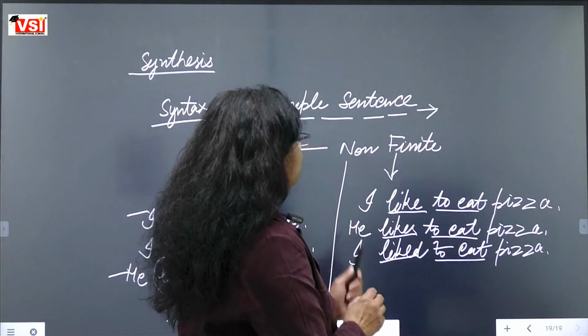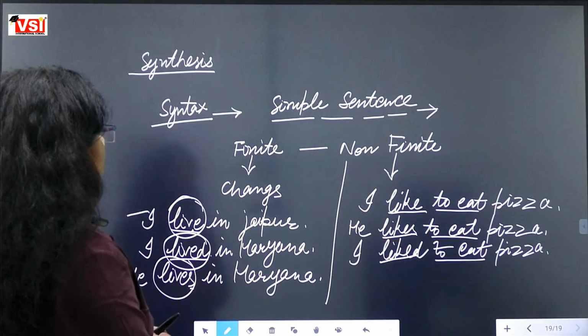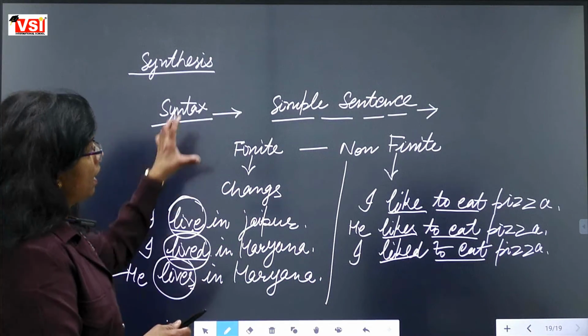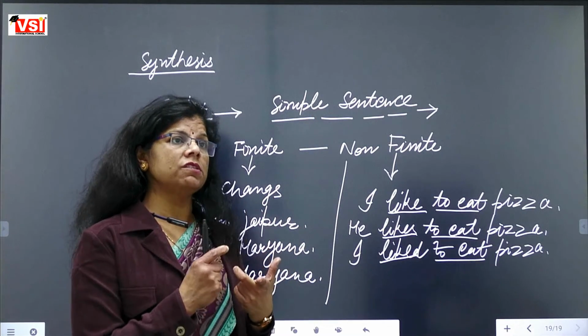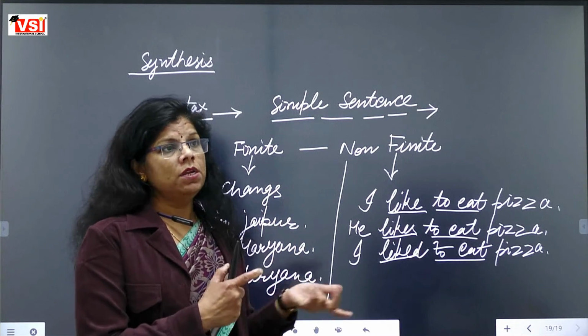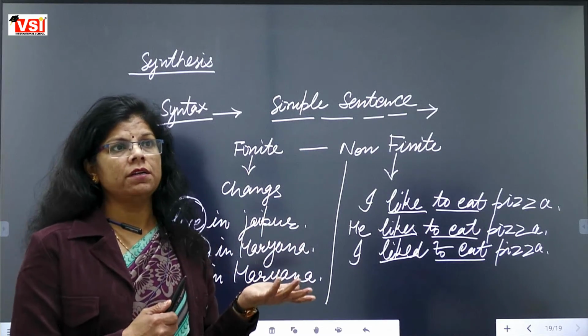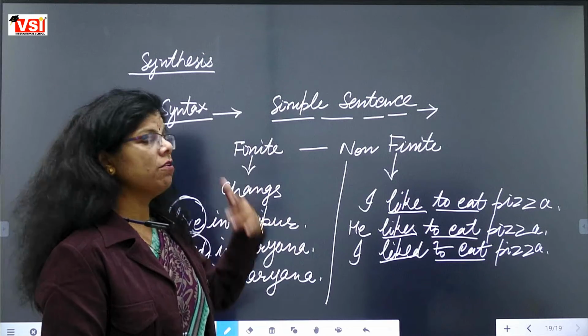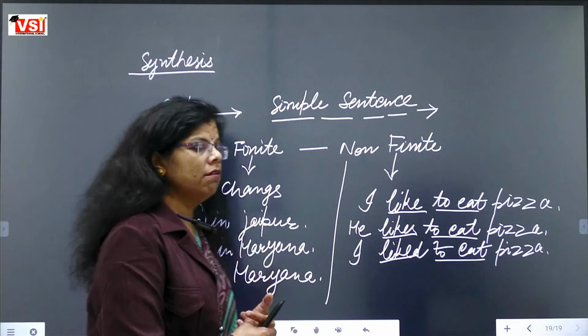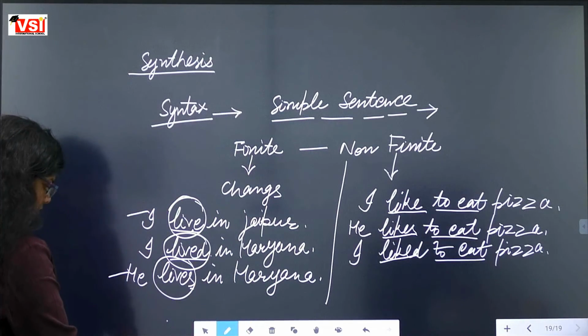Fine. So this was all about for today. We will start how the simple sentences are merged, and how it will become only simple sentence. Merging के बाद भी simple sentence कैसे रह जाता है, that we are going to learn in our tomorrow's class. Fine. For today, this was all about for today.